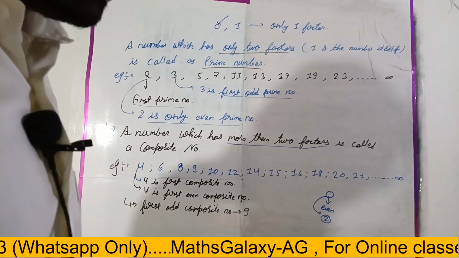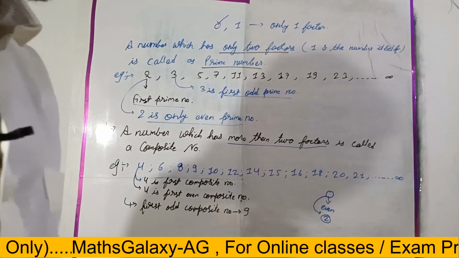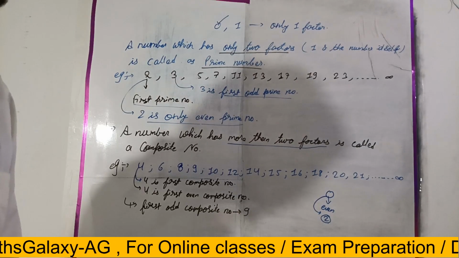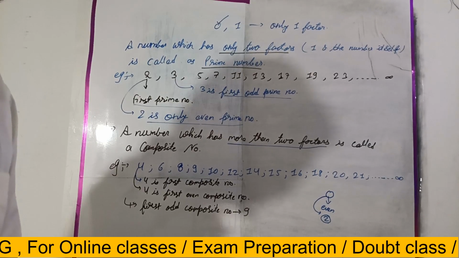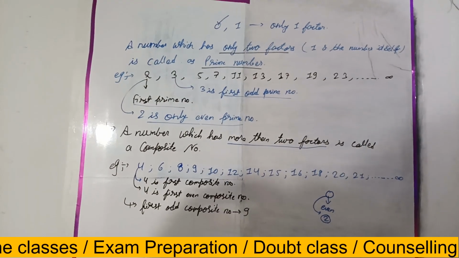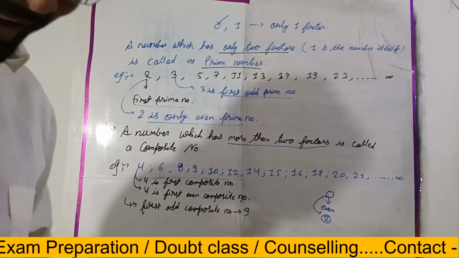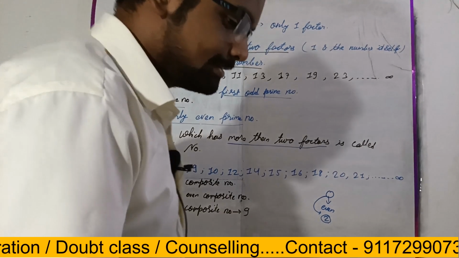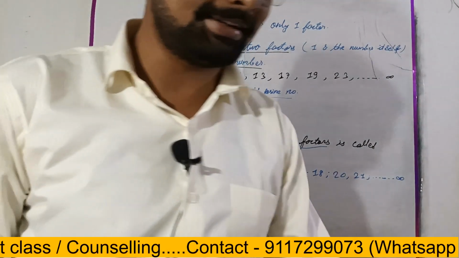Okay, let's think again. If you want to use pen and paper, you can also. Here we are sure that 0 is not a prime, right? Because 0 has infinite factors.